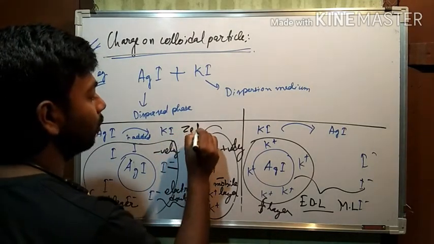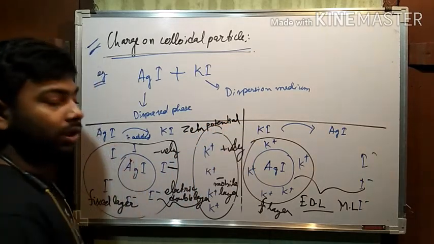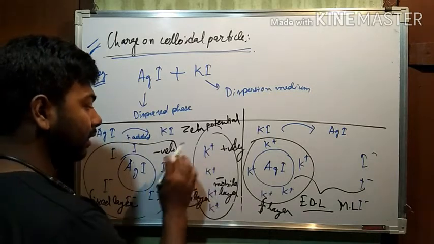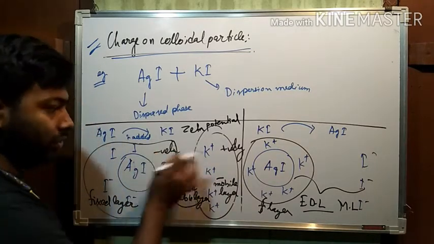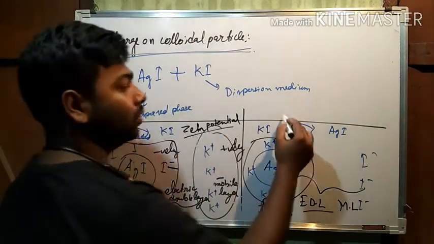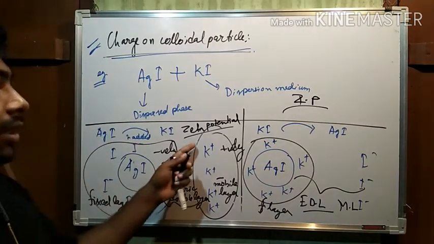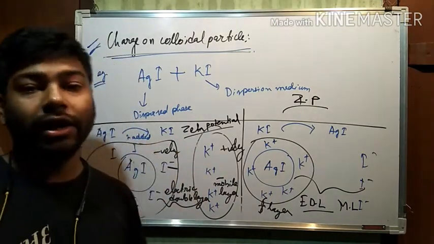Zeta potential means the difference in the potential of the individual charges. Zeta potential has another name also, which is known as electrokinetic potential.